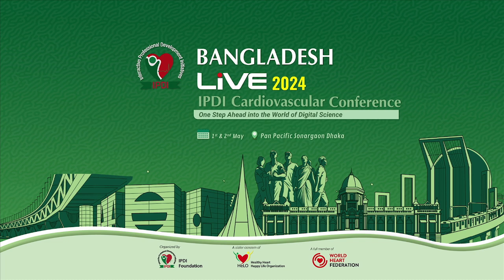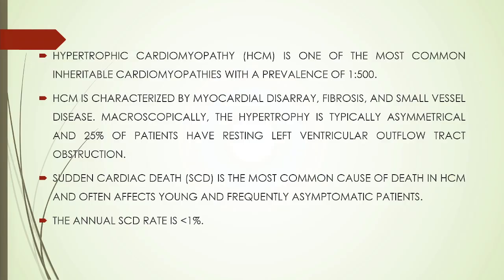So, hypertrophic cardiomyopathy is one of the most common inheritable cardiomyopathies that we have, with a prevalence of 1 in 500. HCM is characterized by myocardial disarray, fibrosis, and small vessel disease. Macroscopically, the hypertrophy is typically asymmetric, and 25% of patients have resting left ventricular outflow tract obstruction.